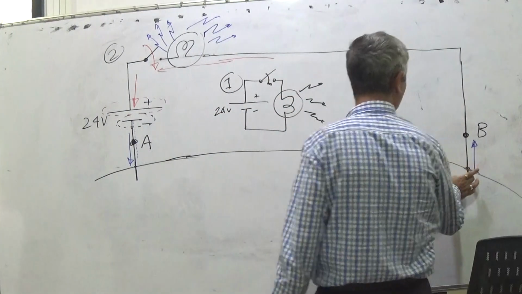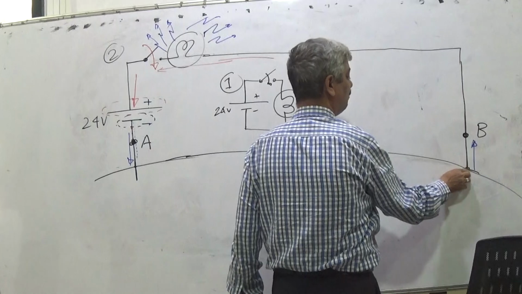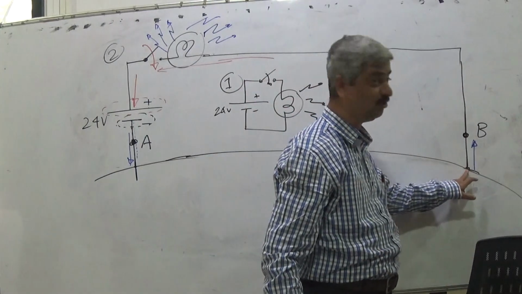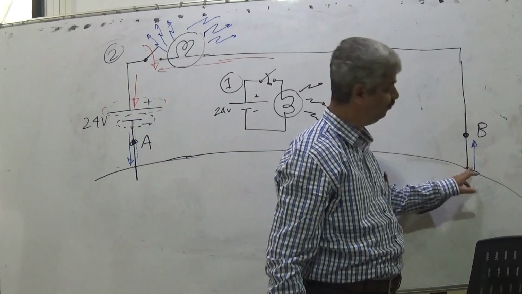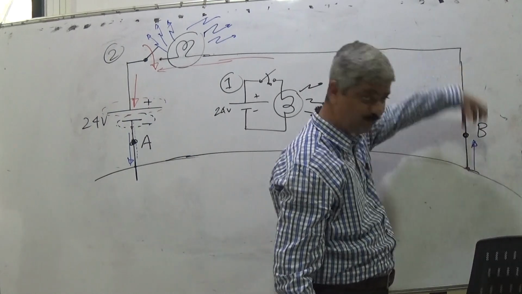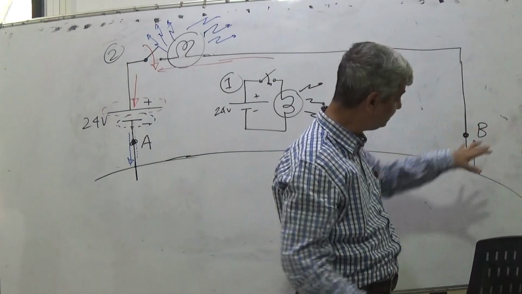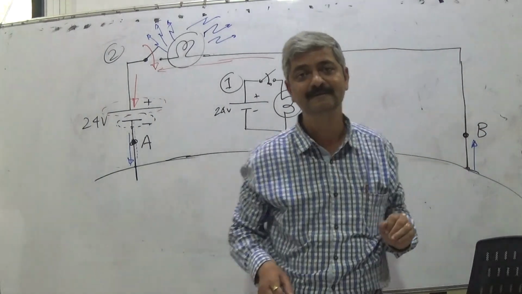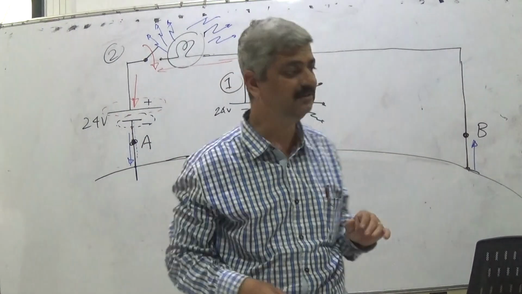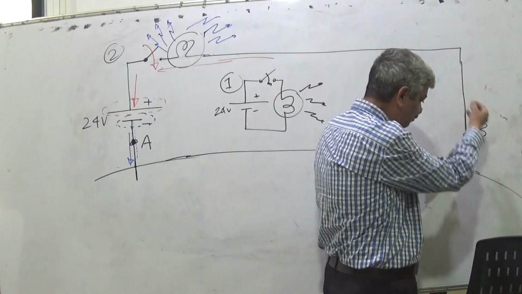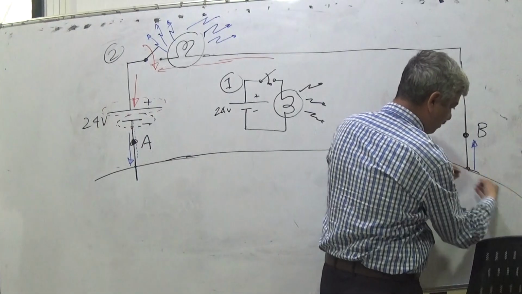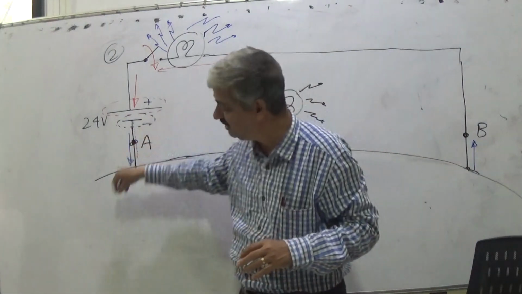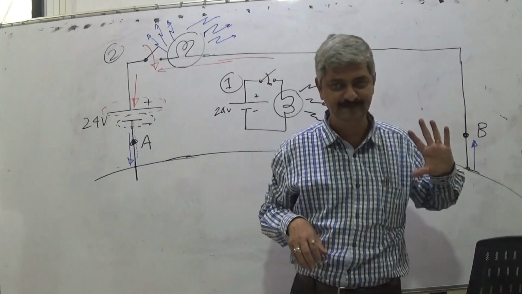Now from here you are pulling electrons. When you are pulling electrons, what will happen? There is a shortage of electrons here. When you pull the electron, there is a shortage of electrons. So you are continuously pulling, so this is a continuous shortage. But since it is too big, the electrons pulled from here will come from various ends and they will match up. So you are pushing here, you are pulling here.